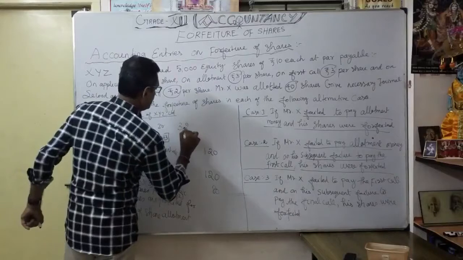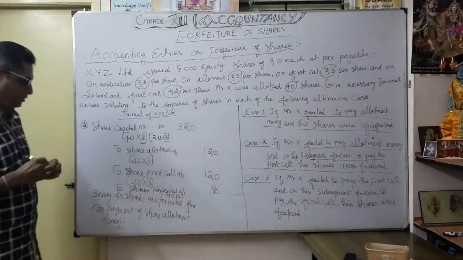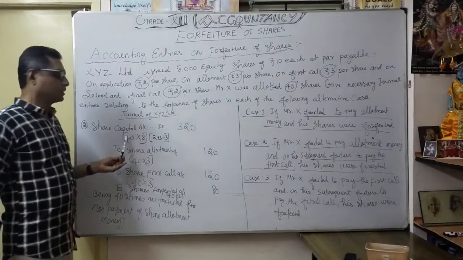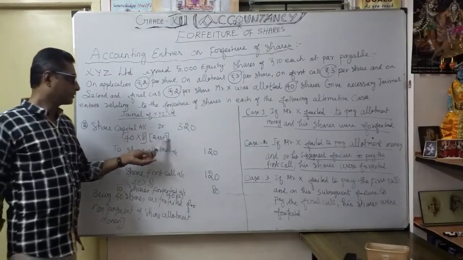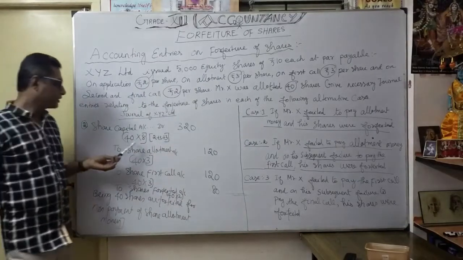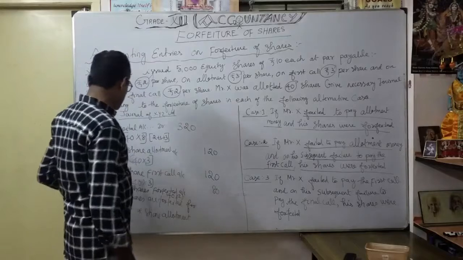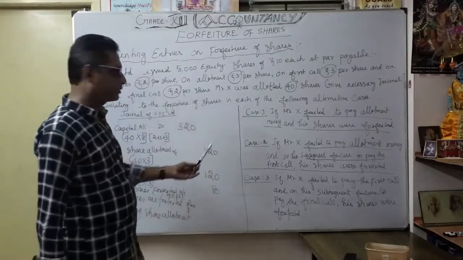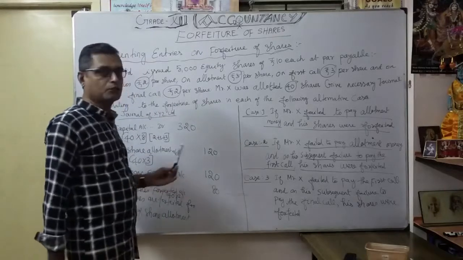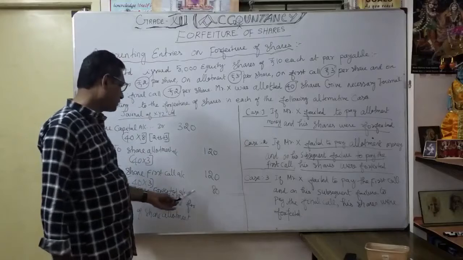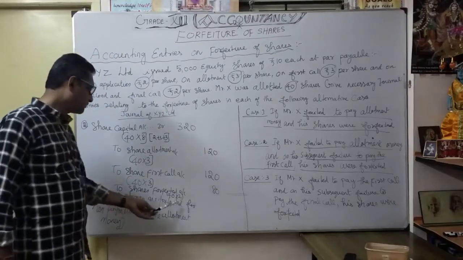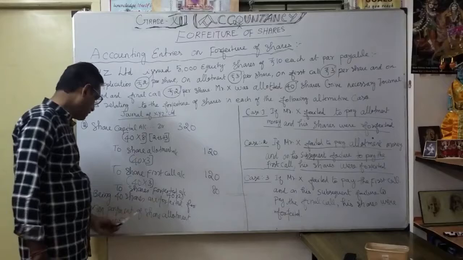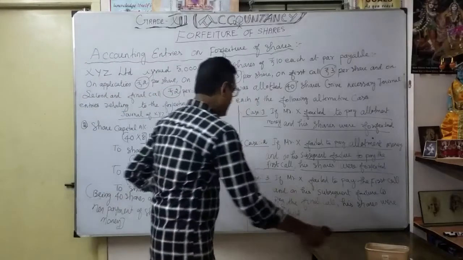That's why the confusion. Now understood, because up to called up is 8 rupees: 2 rupees application, 3 rupees share allotment, 3 rupees share first call. So 40 into 8, 320. Now share allotment default 120, share first call default 120, and shares forfeited account 80, 40 into 2. The narration is: 40 shares are forfeited for non-payment of share allotment money and share first call.